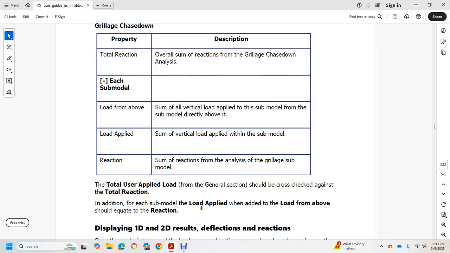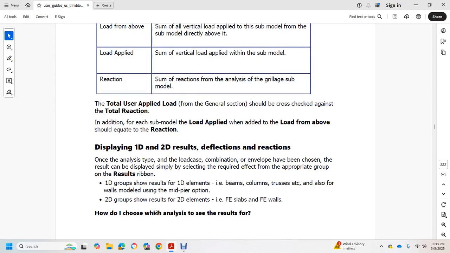In addition, for each submodel the load applied with the load from above should equate with the reaction displayed with the 1D and 2D results: deflection and reaction. For the analysis type, load case, combination or envelope, the results can be displayed simply by selecting the required effort from the appropriate group of the result ribbon. The 1D group shows results for 1D elements: beams, columns, trusses, etc., and also for walls modeled with the mid-pier option. The 2D group shows results for 2D elements: FE slabs and FE walls.